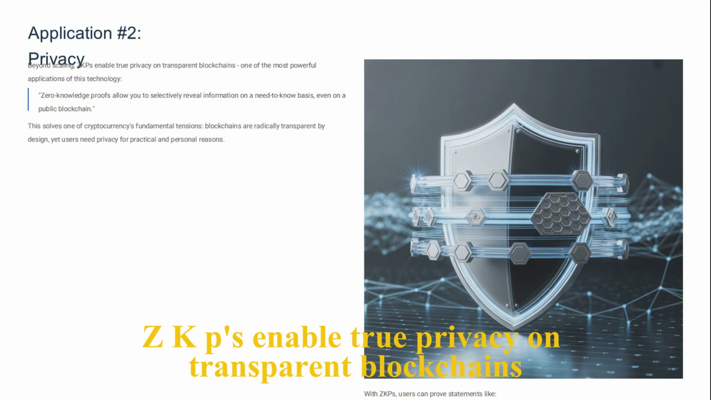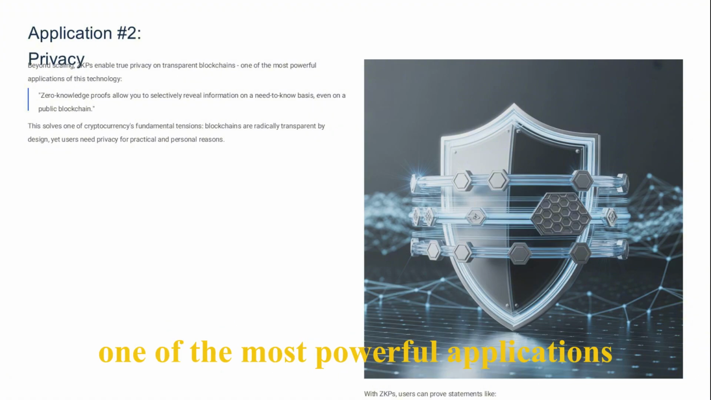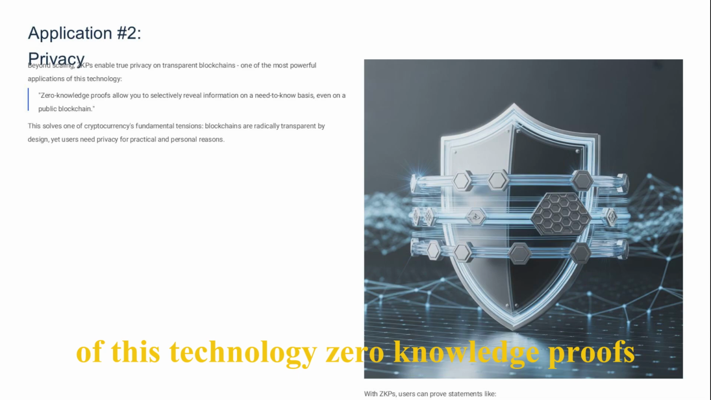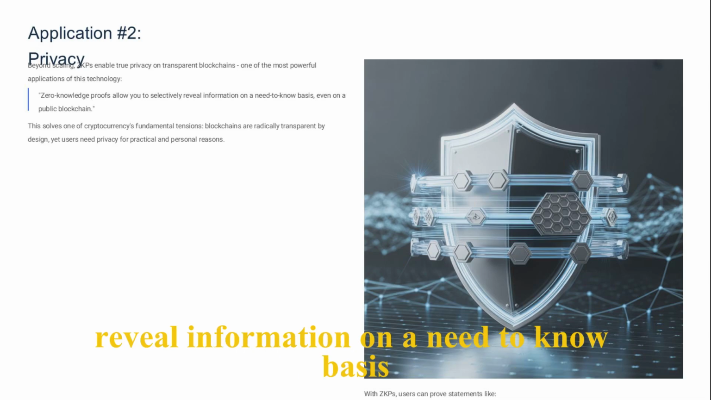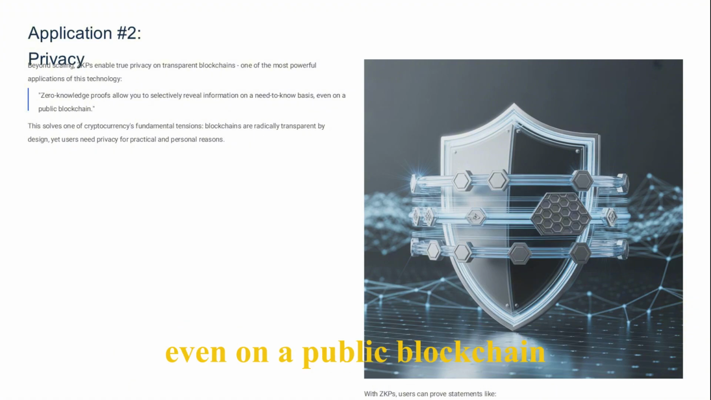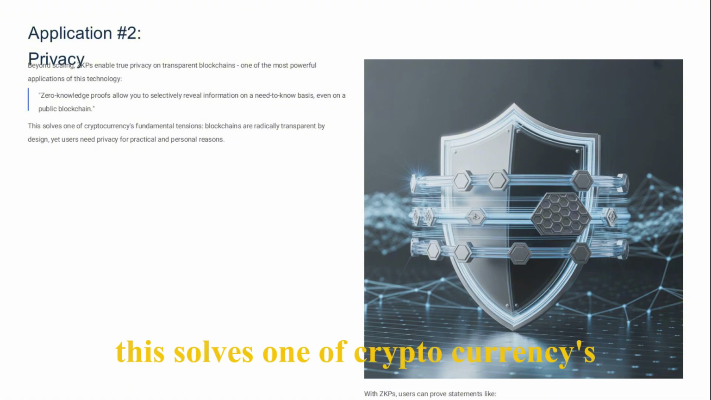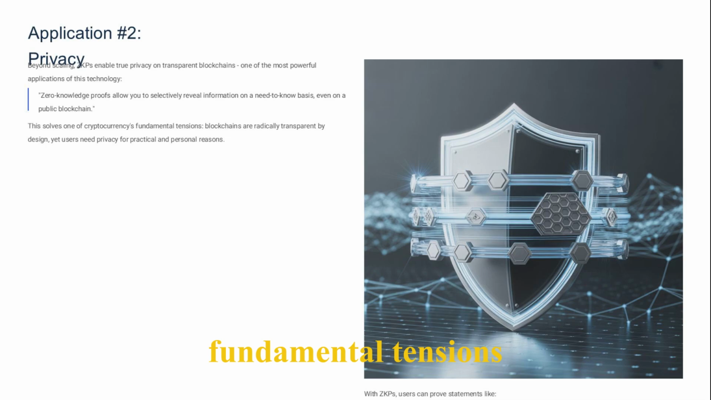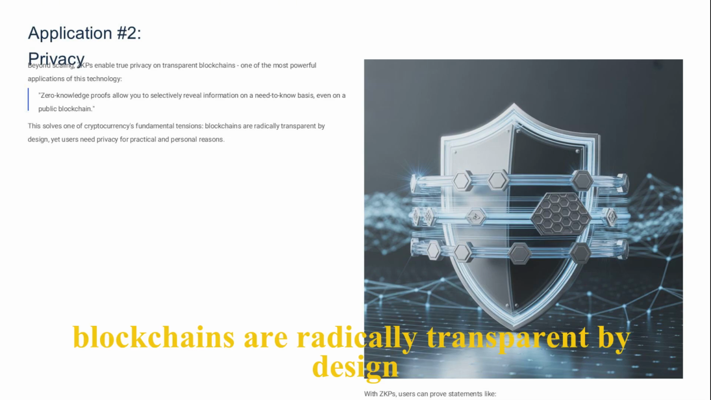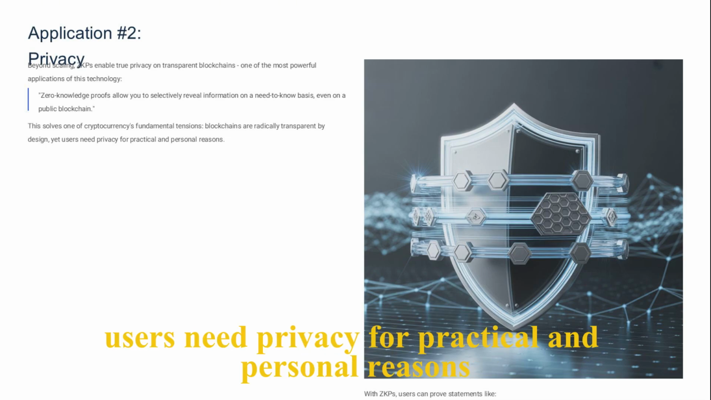ZKPs enable true privacy on transparent blockchains. One of the most powerful applications of this technology: zero-knowledge proofs allow you to selectively reveal information on a need-to-know basis, even on a public blockchain. This solves one of cryptocurrency's fundamental tensions. Blockchains are radically transparent by design, yet users need privacy for practical and personal reasons.